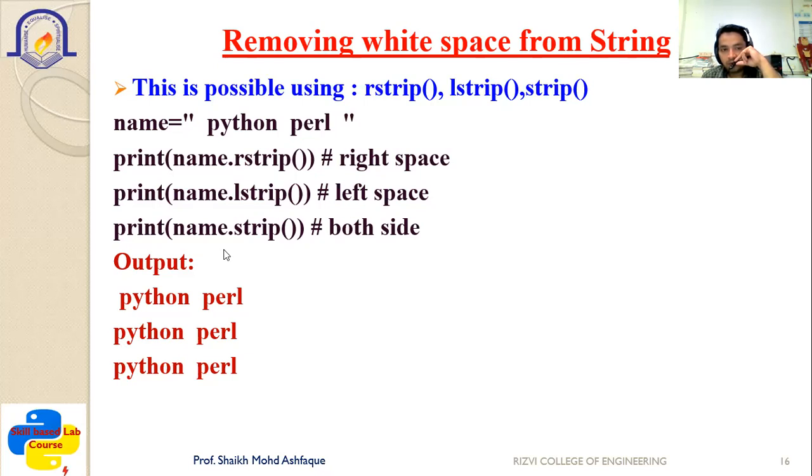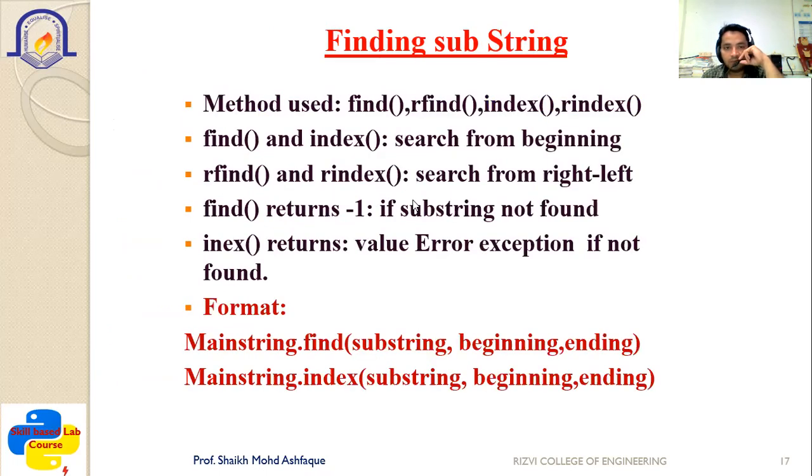Then print name dot strip, it will remove the spaces from both sides, left as well as right. So you can see the third output is similar to the second output, where the spaces from the left side are already removed. On the right-hand side we are unable to see it here, but whenever you write the statement, you can easily see that it is removed from the right side. So these are the three ways which are used to remove the white spaces.